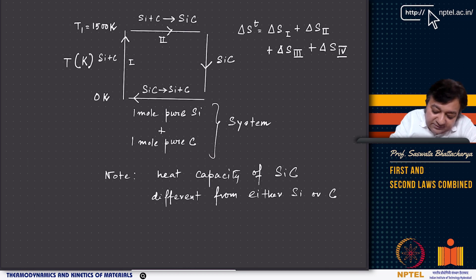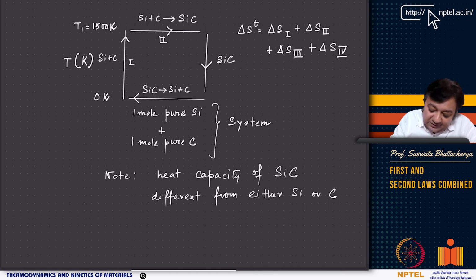Now I take it to a temperature of 1500 Kelvin from 0 Kelvin, and that is stage 1 of the process. And at 1500 Kelvin, silicon and carbon combine to form silicon carbide. That is stage 2 of the process. So at 1500 Kelvin, this is stage 2, where silicon and carbon combine to form silicon carbide. Now I take this silicon carbide at T1 equal to 1500 Kelvin.